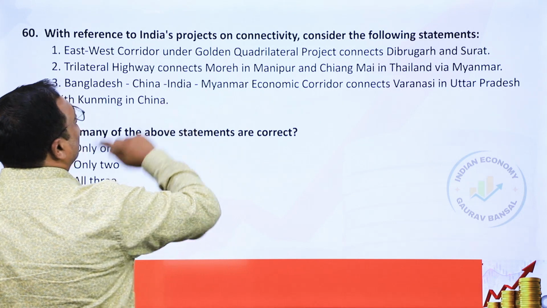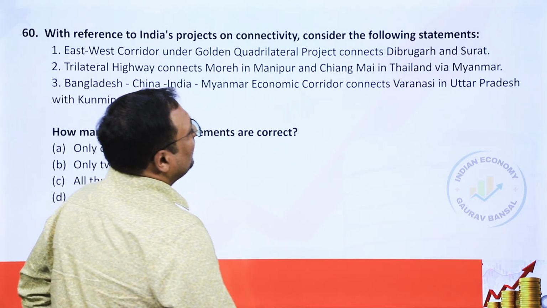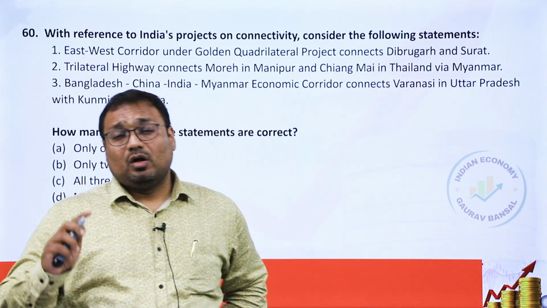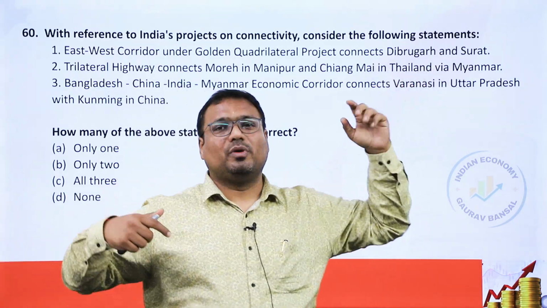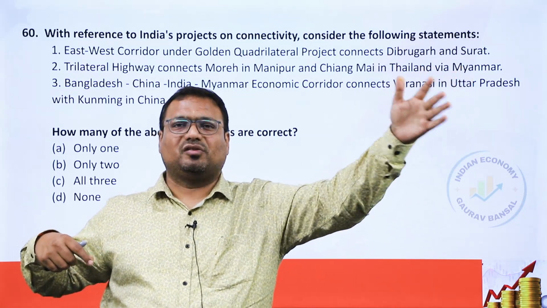The east-west corridor under the Golden Quadrilateral project connects Dibrugarh and Surat. No, it actually goes beyond them. So it goes almost up to Porbandar, which is far more east compared to Surat.